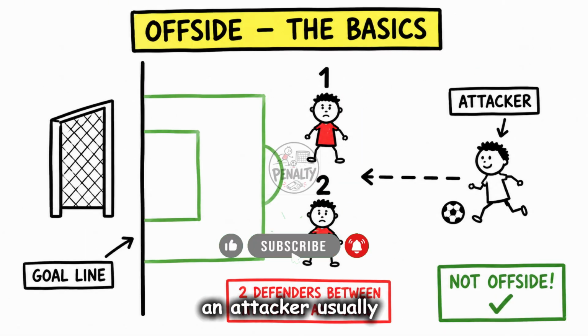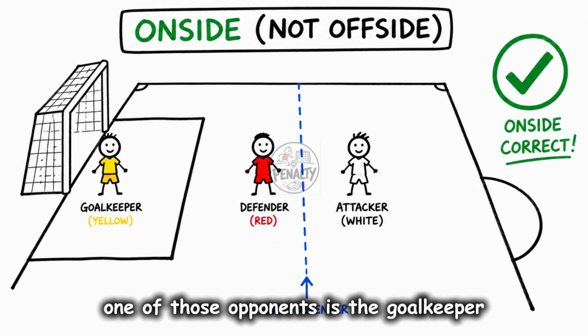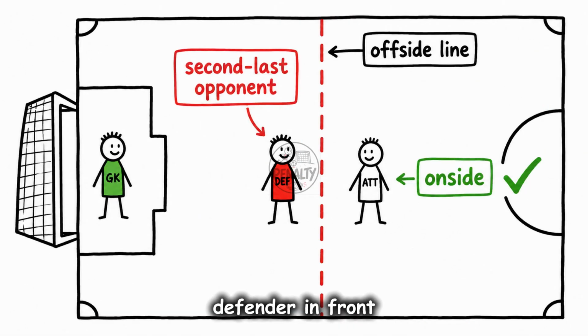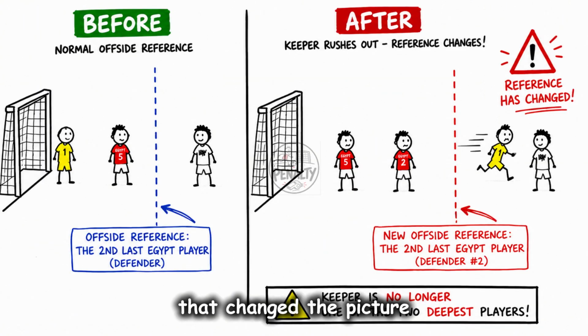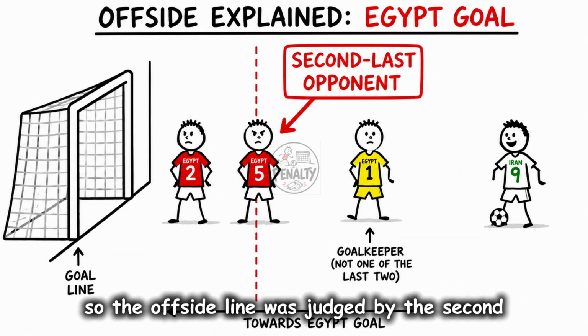To be onside, an attacker usually needs two opponents between himself and the goal line. Most of the time, one of those opponents is the goalkeeper. That is why the offside line usually feels easy to understand. Keeper behind, defender in front. Simple. But in this moment, the Egyptian goalkeeper had come forward. That changed the picture. Now the goalkeeper was no longer the deepest opponent, so the offside line was judged by